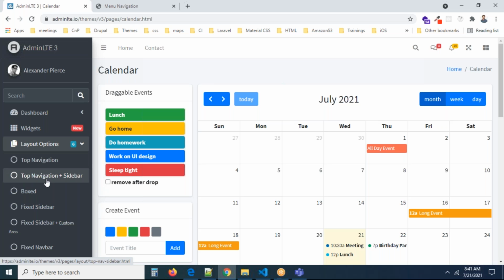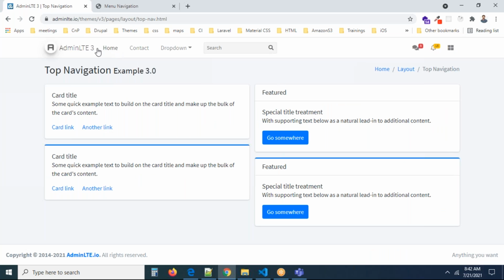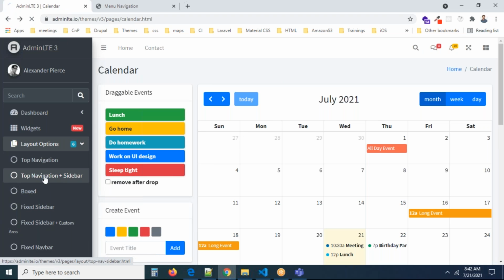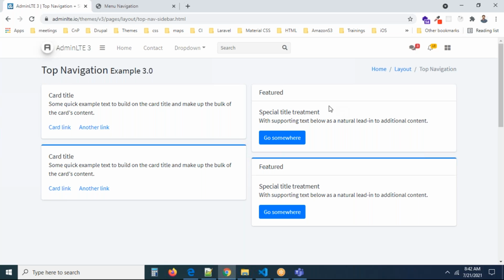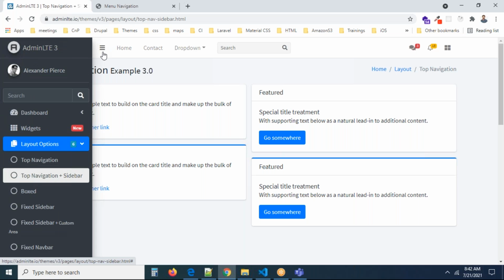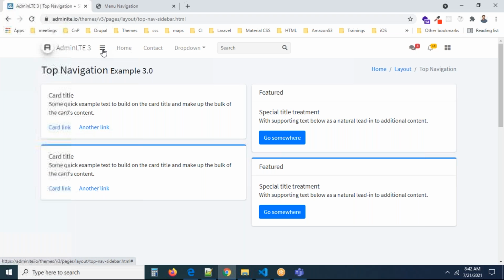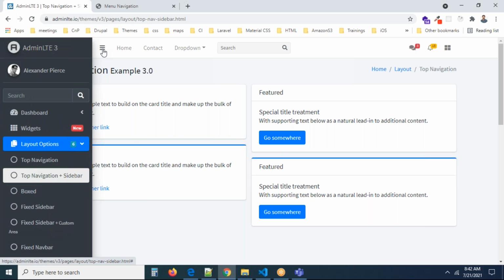Top navigation plus sidebar. Okay, let me click on the top navigation. Can you see, guys, here? This is the top navigation menu. Now you can see exactly some action, something like this. You want top navigation, or you want both. There is an option, right? Just now we saw the layout options. We have top navigation plus sidebar. Let me click on it. Where is the sidebar? Maybe I have to click this, I believe. Can you see? This is a toggle icon. By clicking the toggle icon, you get the left sidebar, and you get the main bar also. Exactly.